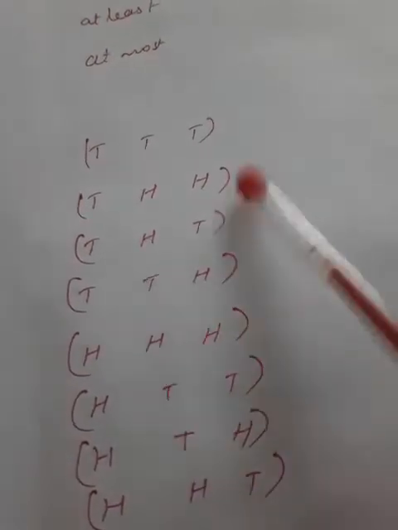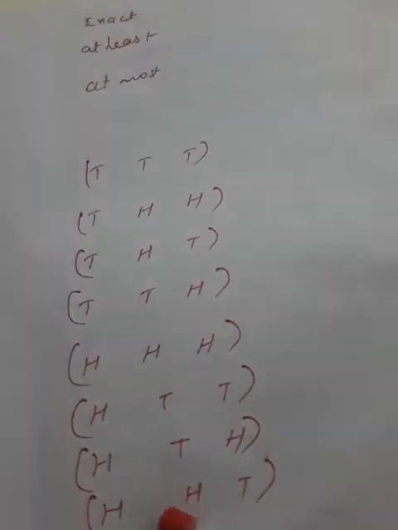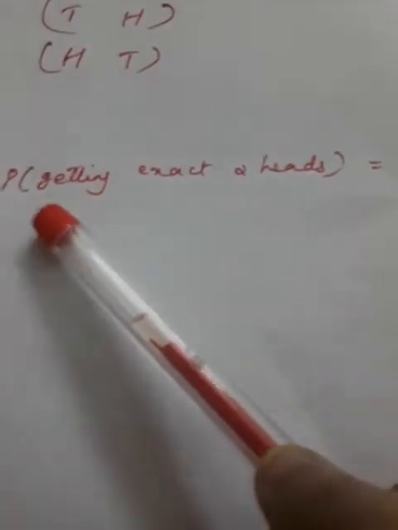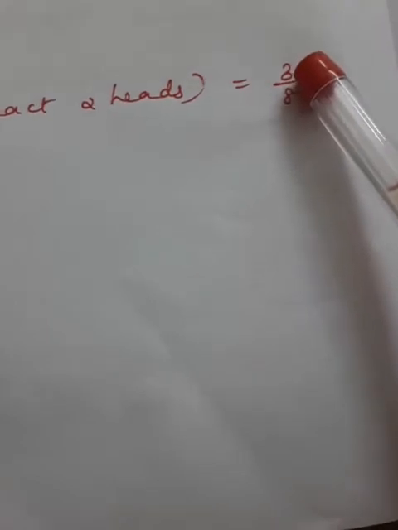In these three outcomes, there are exact two heads. So the probability of getting exact two heads equals 3 by 8. Out of 8 possible outcomes, 3 outcomes have exact two heads.